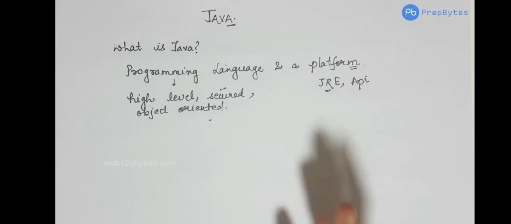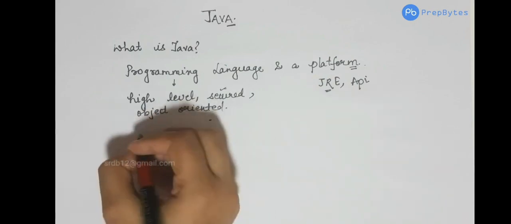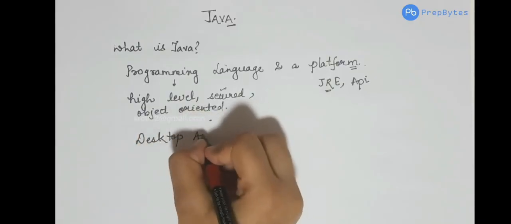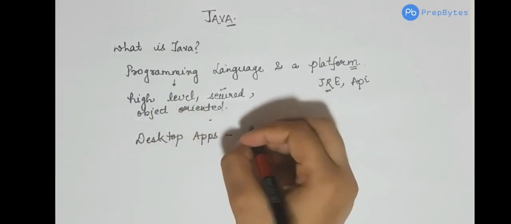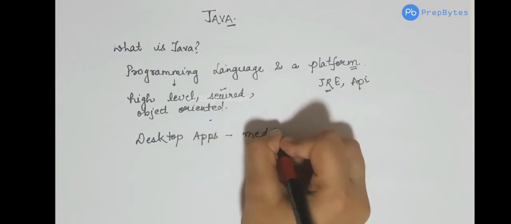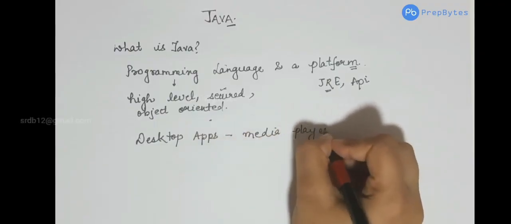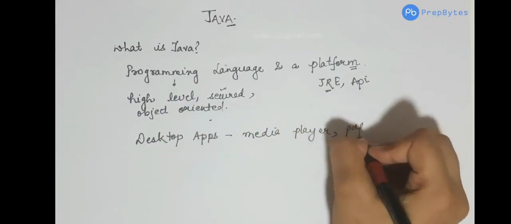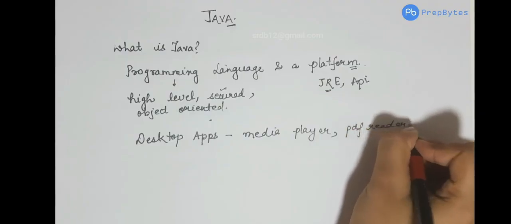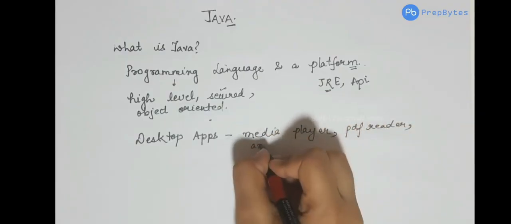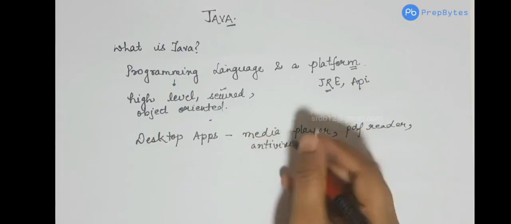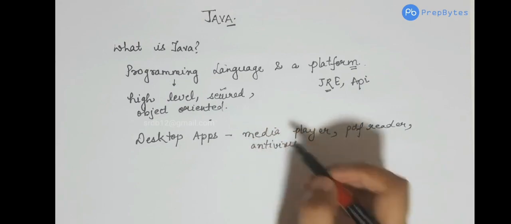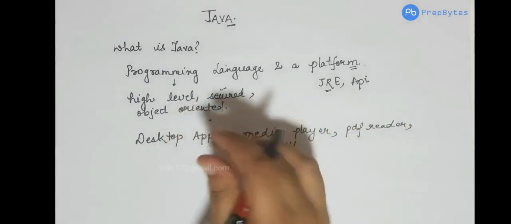Talking about the applications of Java, Java has its application in desktop applications. So we can build desktop apps using Java. We can build a media player, a PDF reader. There are various applications that can be built using Java. We can build an antivirus. Java is a very secure language. We will see why Java is a secure language. As of now, try to understand that Java has these applications.